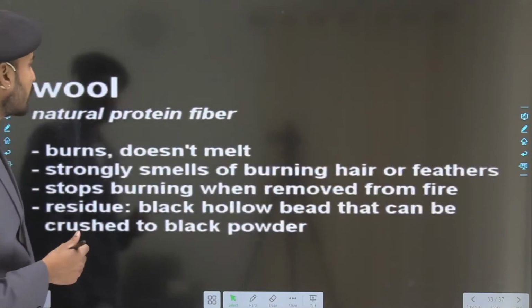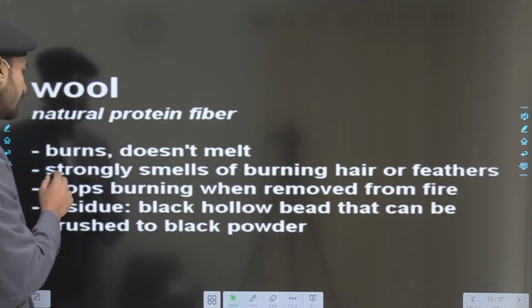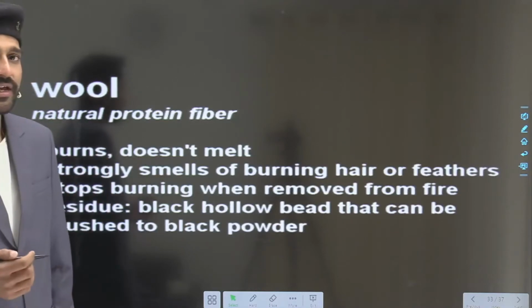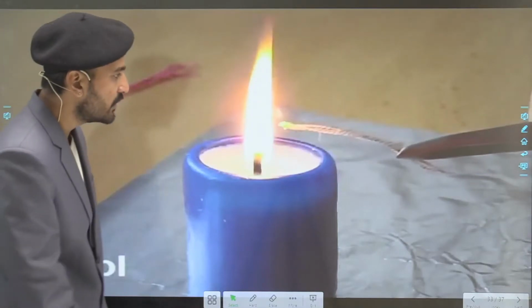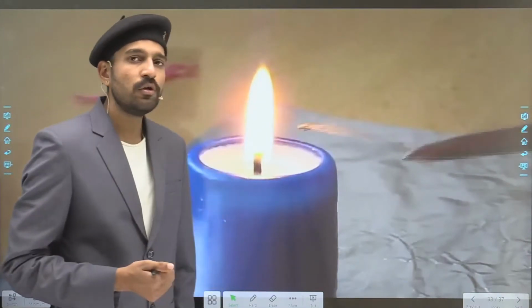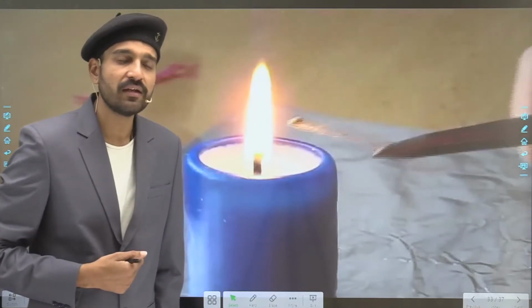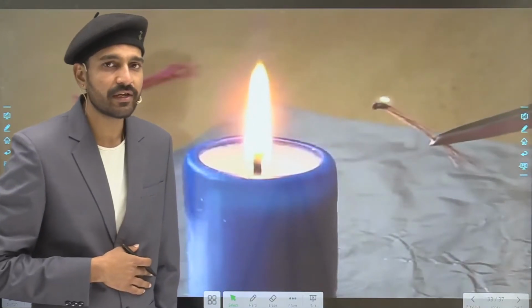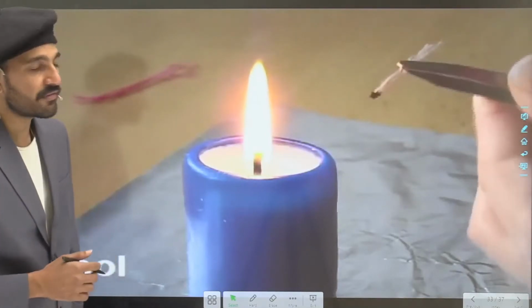Now moving to the next, that is the wool. The wool burns, it doesn't melt, it strongly smells like burning hair or feathers, because it is a polyamide. When we burn the wool, it simply burns with the smell given off by burning hair. See here that it also leaves a residue.